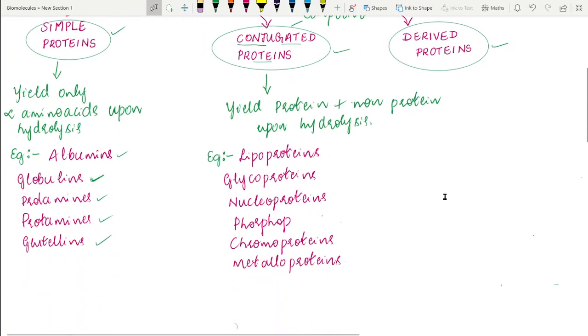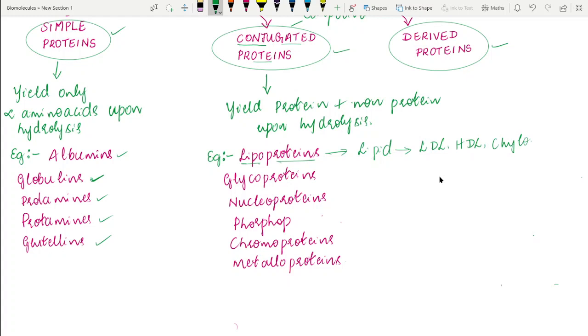The most abundant and common conjugated proteins in our living system are lipoproteins. As their name indicates, here the non-protein part is lipid. Examples of lipoproteins are LDL, HDL, VLDL, and chylomicrons.